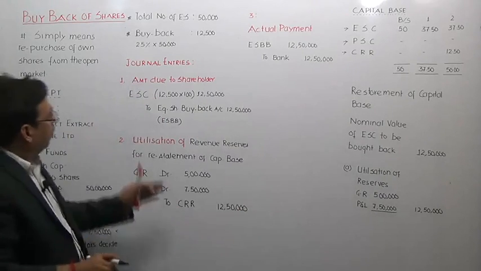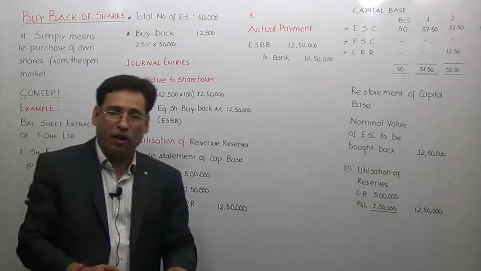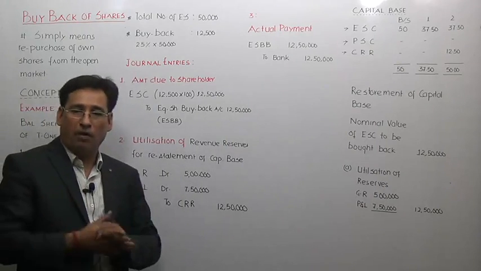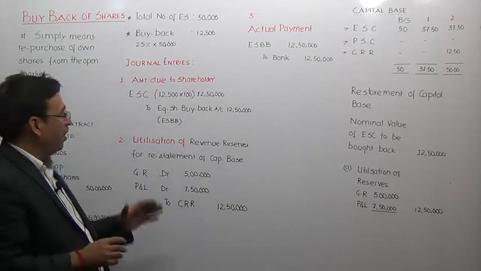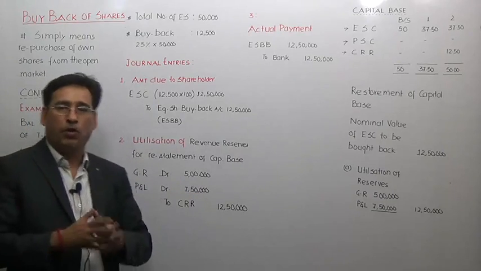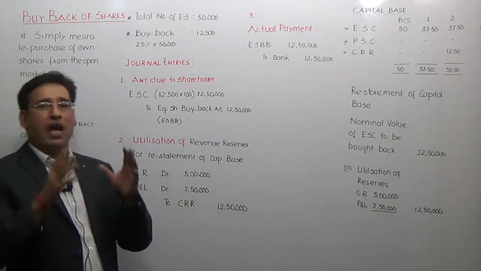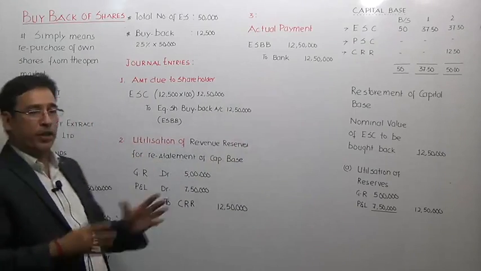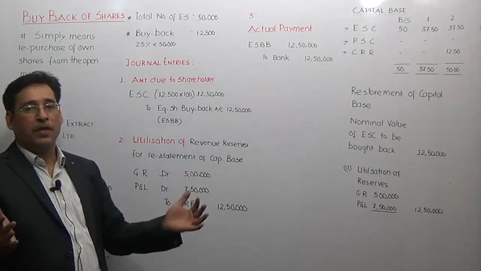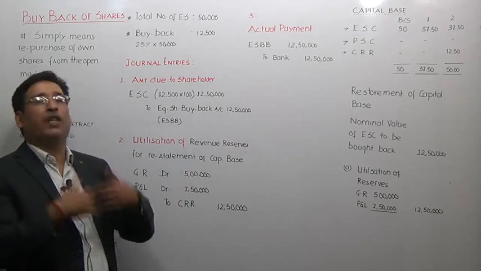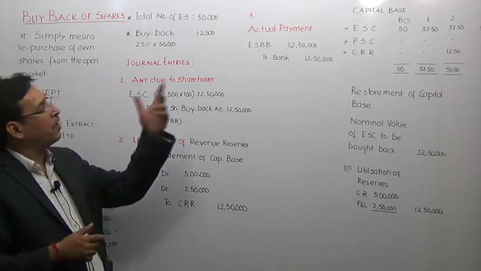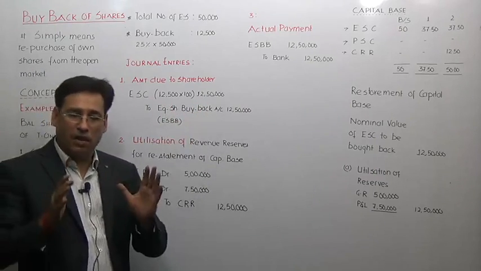So in this particular session, we are trying to understand the accounting aspects. As far as accounting aspects are concerned, we have seen that the major problem with buyback is that the company will have to make the actual payment, but at the same time it will have to see to it that its capital base does not get altered, or even if it has got altered, it must be restated to its original level. Is it clear to you?